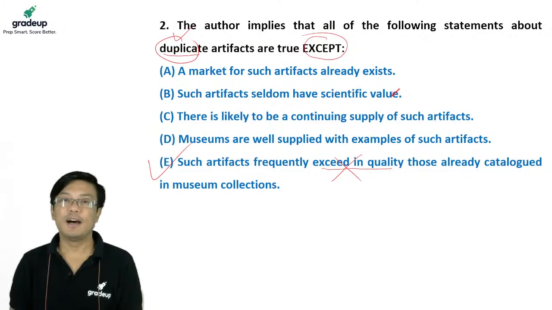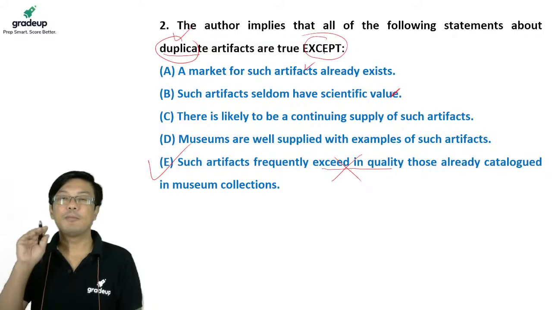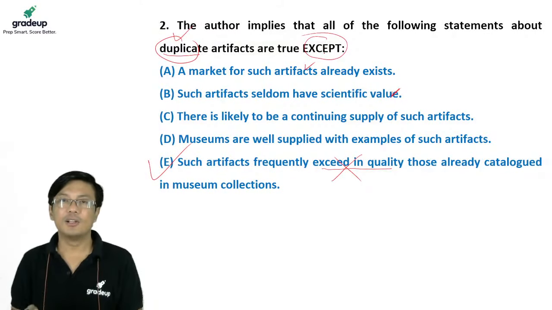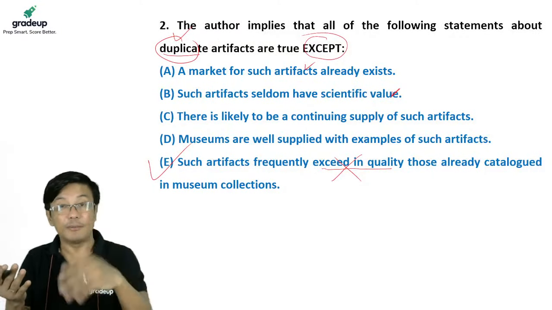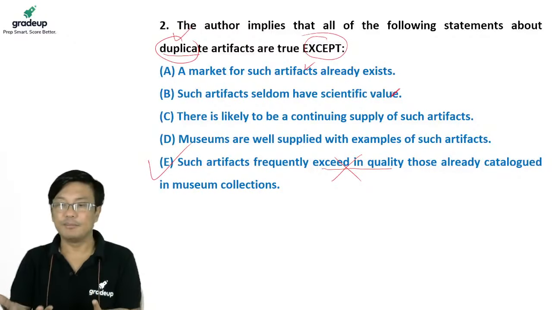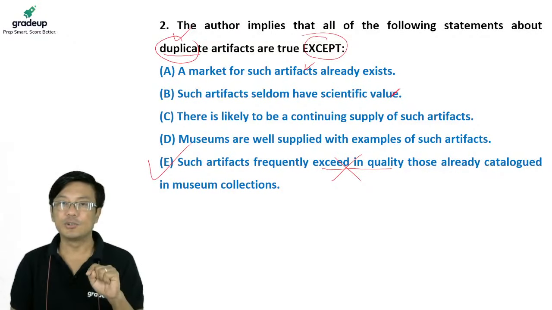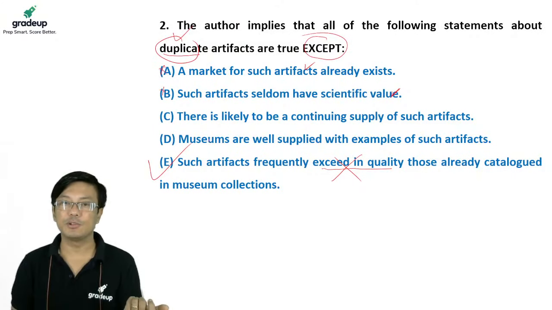What about a market for such artifacts already exists? If the market did not exist, how would the author be suggesting that we should sell? There is demand, that is why he is saying it is something we should be selling. So A cannot be the answer because it is correct. B cannot be the answer because B is also correct. Right? There's likely to be a continuing supply. This is also critical reasoning.